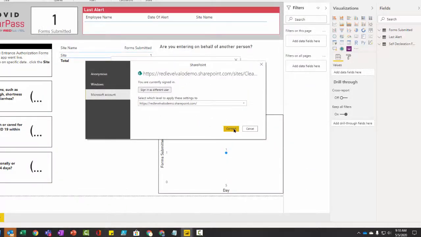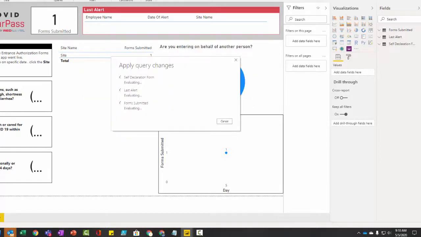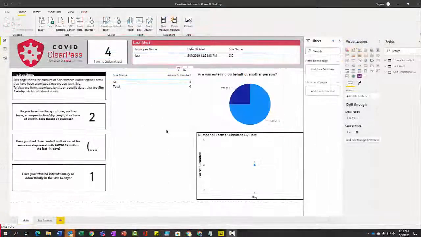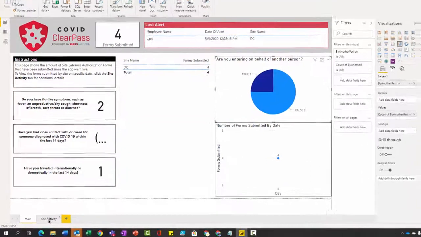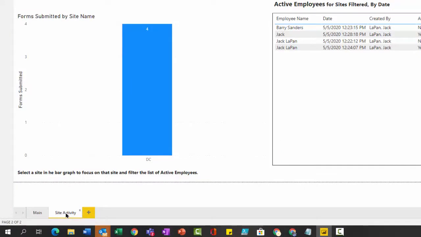And then connect. Now that you have your queries connected, your Power BI dashboard will have your self-declaration input, as well as your form submitted, as well as entering on behalf of another person chart. You also have another tab for site activity.